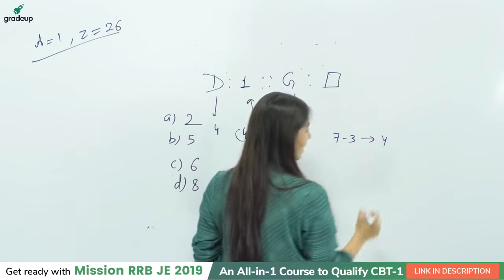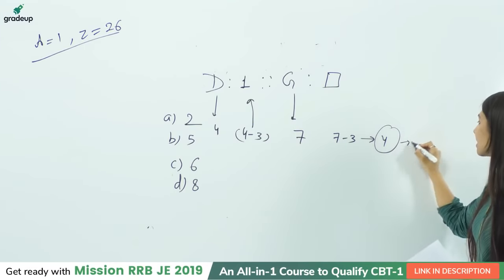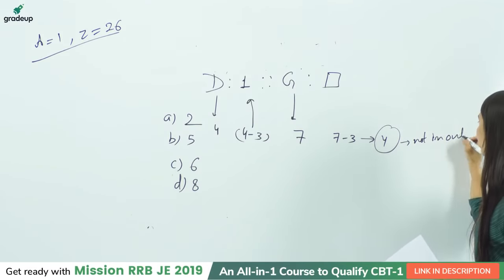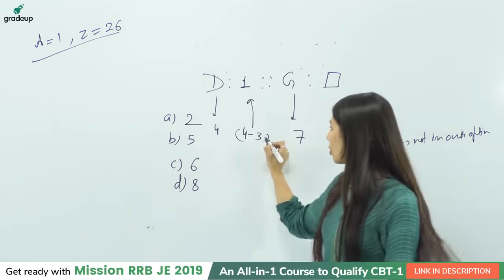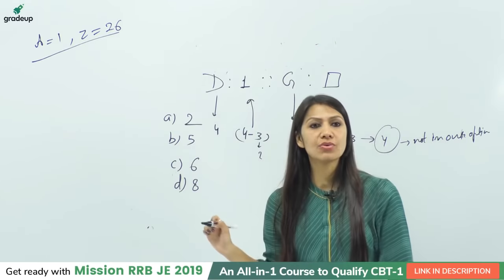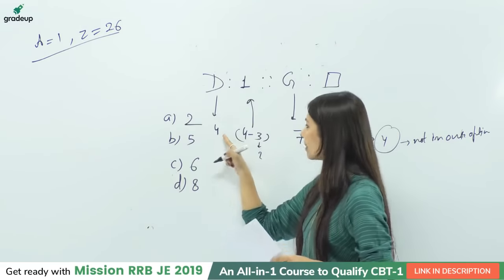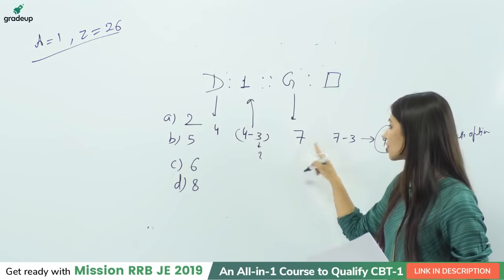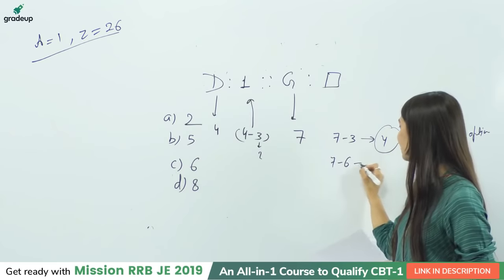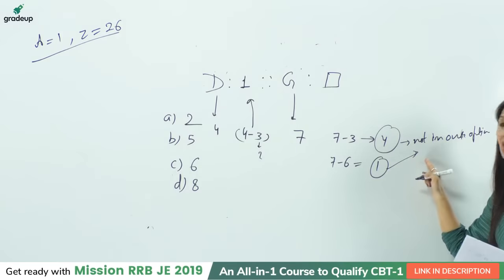It will give us 4 as our answer, but the point is, logically we are correct, but this is not in our option. So if this is not in our option, we need to think in a very different manner. So what can be the different thing? 4 minus 3, why are we subtracting 3 only? Maybe the reason is the number just before 4 is 3. In the similar way, the number which is exactly before 7 is 6. So 7 minus 6 is once again 1, and logically I am correct, but again it is not in the option.